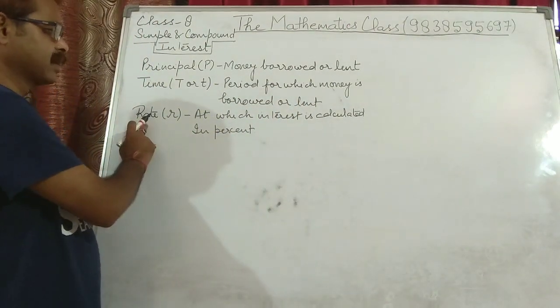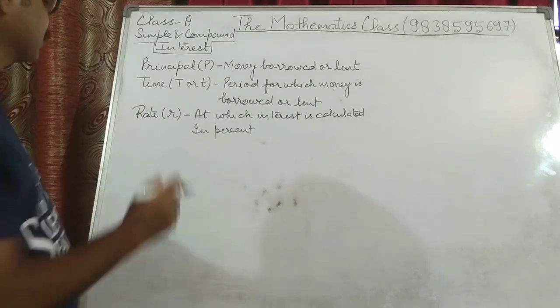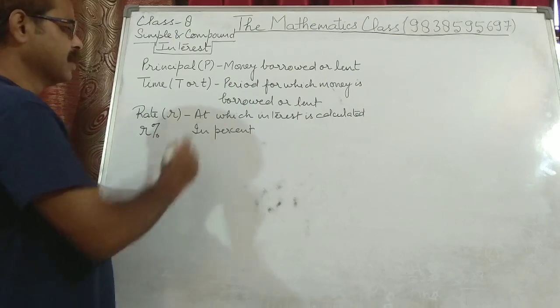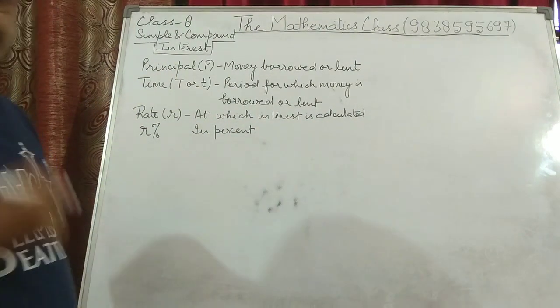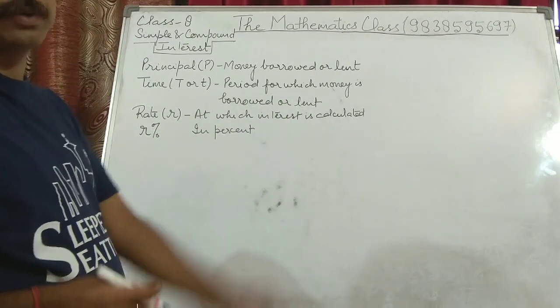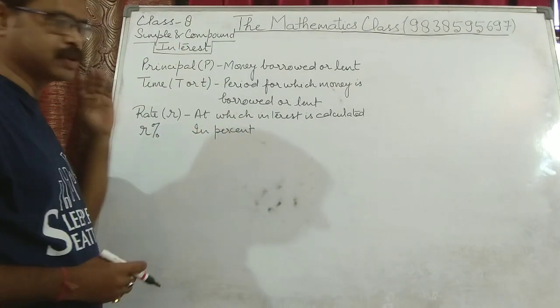Now the next thing is rate. We know rate is always calculated in percent, so it is written as R percent. It is the rate at which the interest is calculated: 5%, 10%, 3.5%, 4%, different values. It keeps on changing with respect to time. That is a very deep topic, so you need to know this much only.